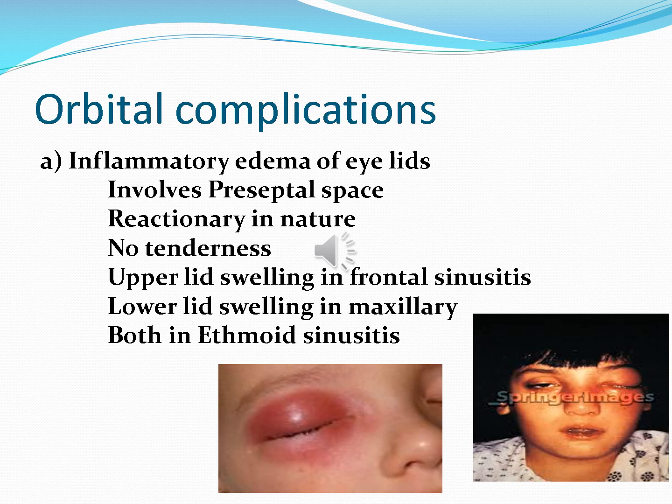So there are certain points. If there is swelling of the upper eyelid, that is usually seen in frontal sinusitis. If swelling of the lower eyelid, that is usually seen in maxillary sinusitis. And if both eyelids are swollen, that is due to ethmoiditis. And frontoethmoiditis is usually seen together.